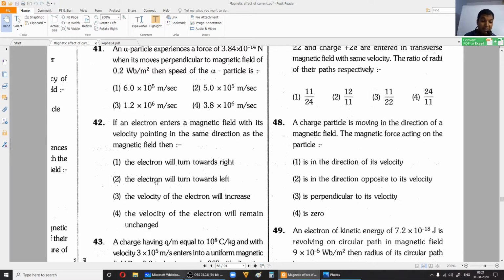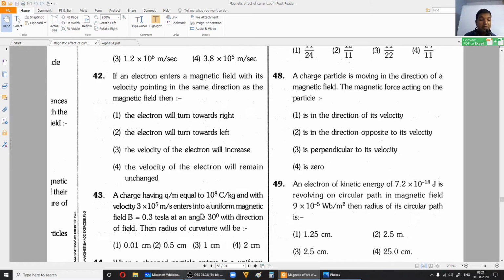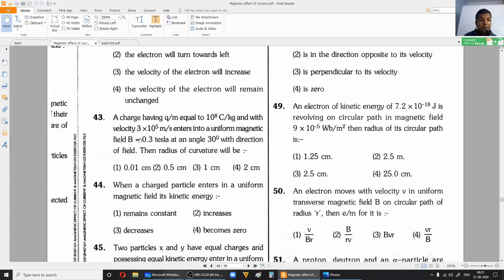Means its velocity will not change, right? When force acts, the magnitude of velocity will not change, that is speed will not change. If force acts, speed remains constant, but the direction of velocity will change, right? If force is not acting, then the magnitude of velocity will not change, and the direction of velocity also will not change, right? So the option is the fourth one: the velocity of the electron will remain unchanged. Okay, right. Now 43rd.